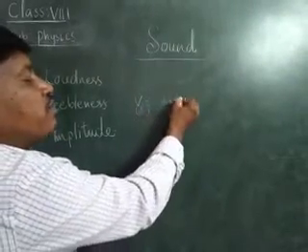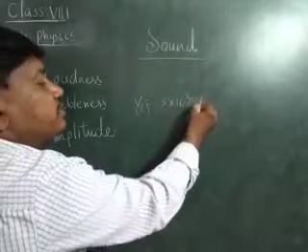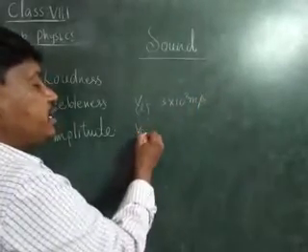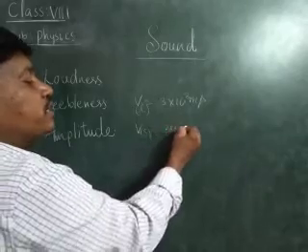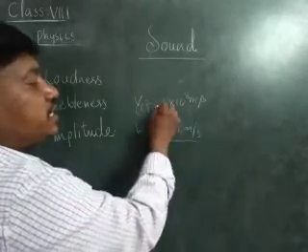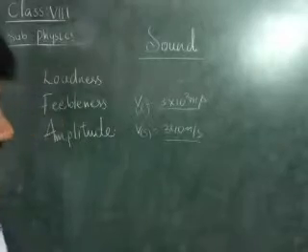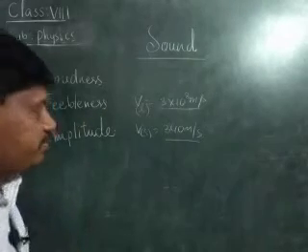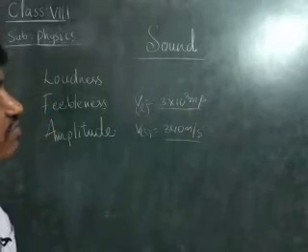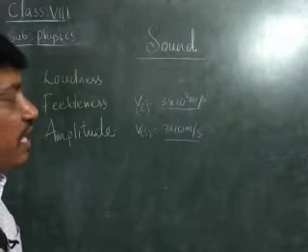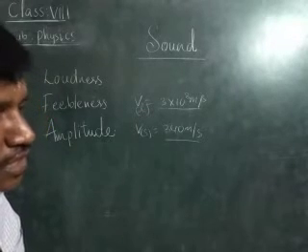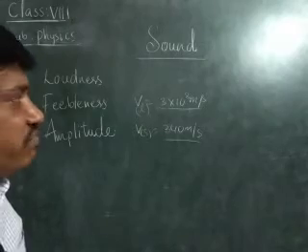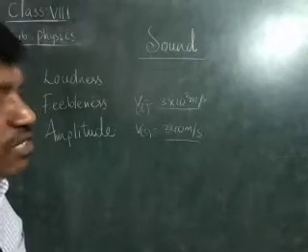The velocity of light is 3 into 10 to the power of 8 meters per second, whereas the velocity of sound is 340 meters per second. Therefore, at the time of a thunderstorm, first the light comes, and then afterwards the sound comes.